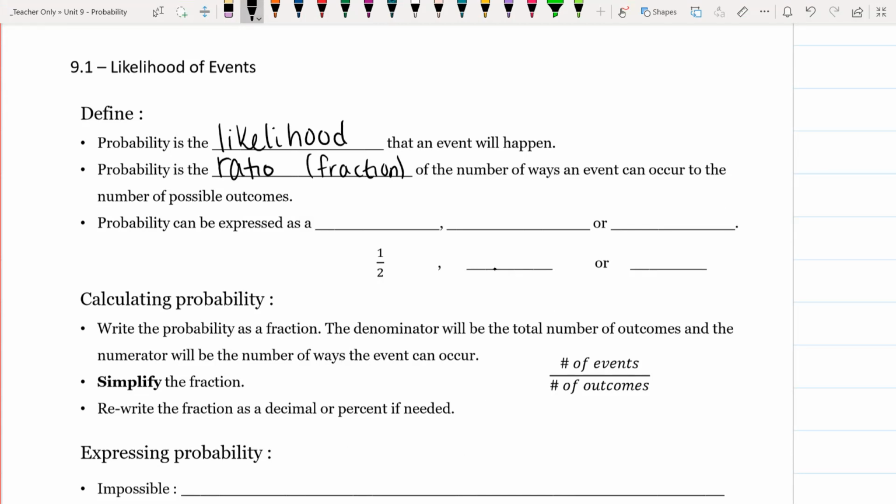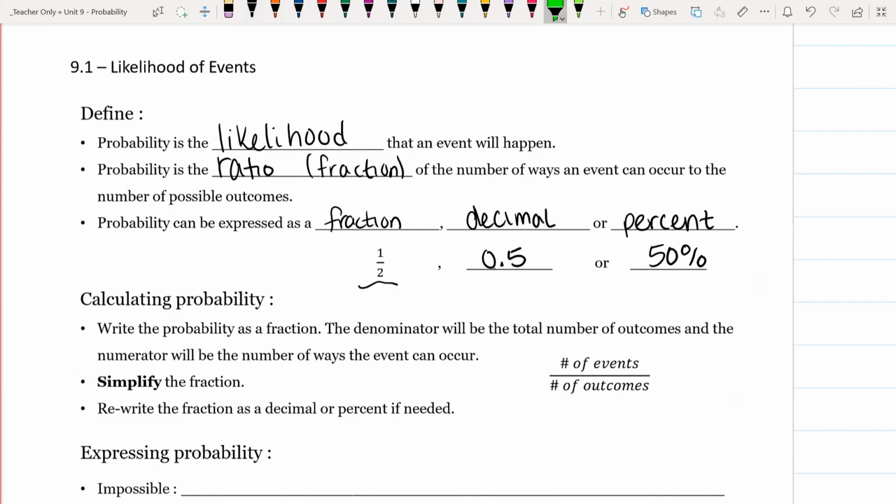So again, probability can be expressed as a fraction, such as 1/2, or it can be written as a decimal, which 1/2 as a decimal is 0.5, or lastly, a percent, which 1/2 is 50%.